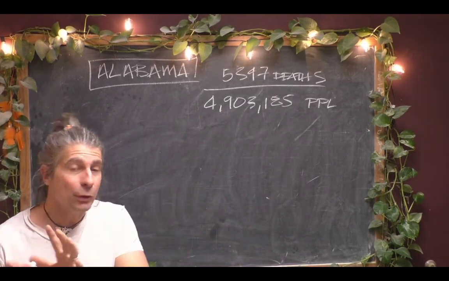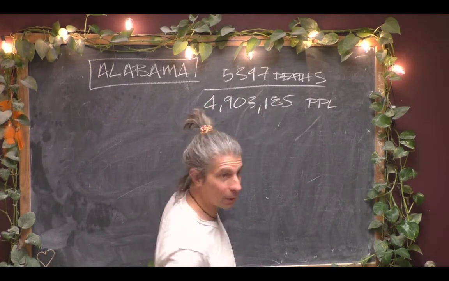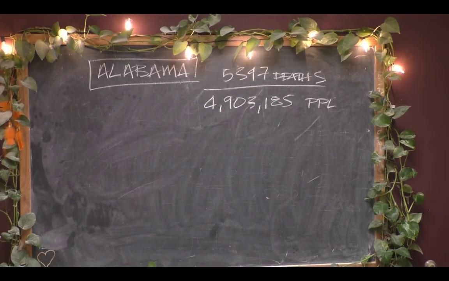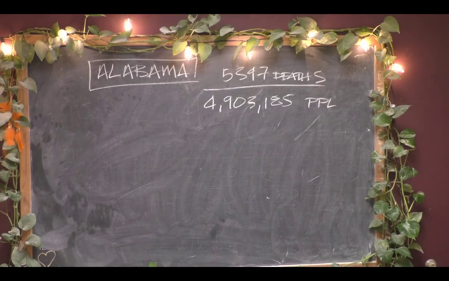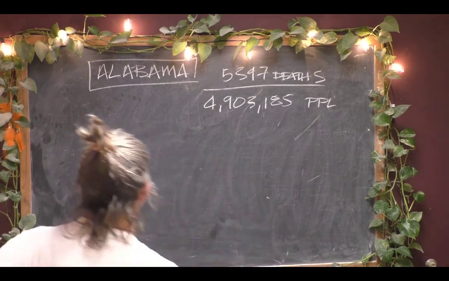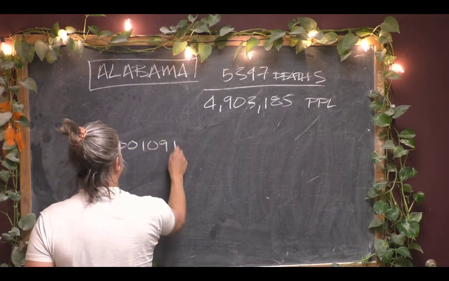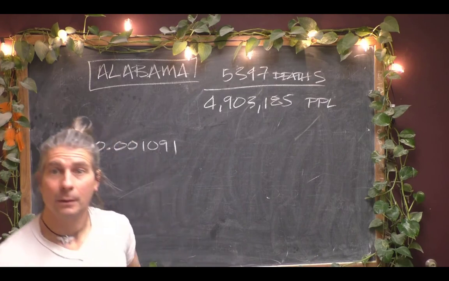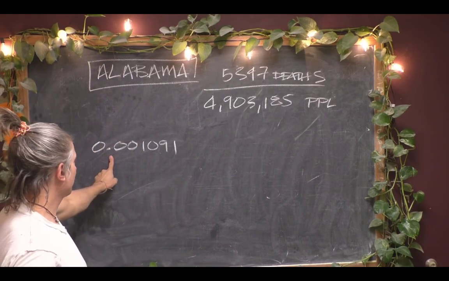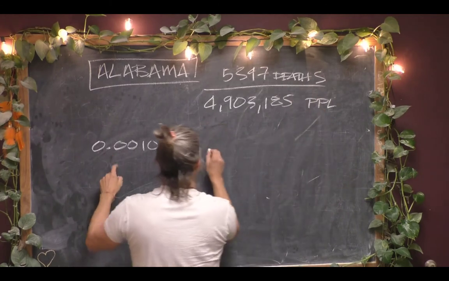Now, if you divide this number by this number, you will get, I can't remember that many digits in my head, I have to go look it up, the number 0.001091. Let me check to make sure that's right. Yes. And that's deaths per person.